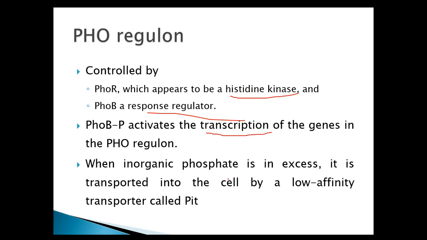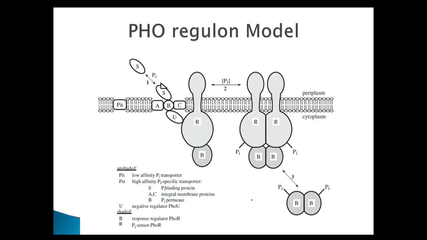When the concentration of inorganic phosphate is in excess in the media, then this system is inactive, and the cell uses another protein that is known as the PIT protein. It is a transporter protein located in the cell membrane. This transporter protein has low affinity for inorganic phosphate, and hence it is active only when the concentration of inorganic phosphate is higher in the medium. When the concentration decreases, then this protein becomes inactive.